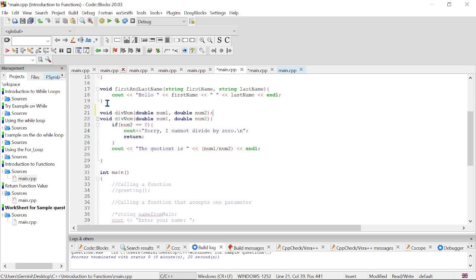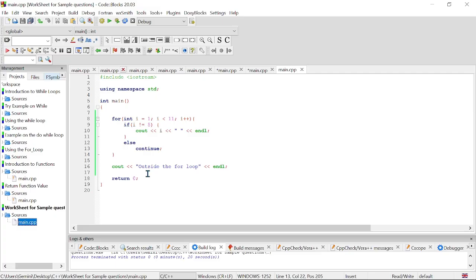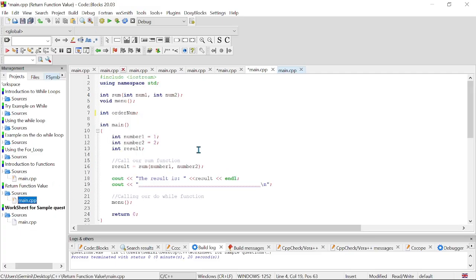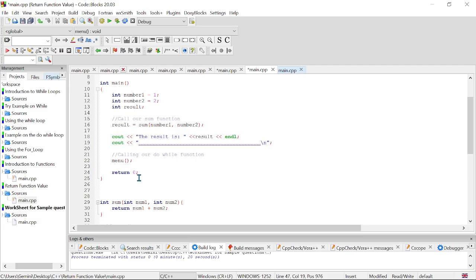All right, this will be the function prototype of this, and the answer is no. If you do the function definition before your int main, there is no need to do a function prototype. You only do the prototype if you did your function definition beneath the main function, like what we have here. All right, so we have the function prototypes here, and the definitions are at the bottom of the main function.